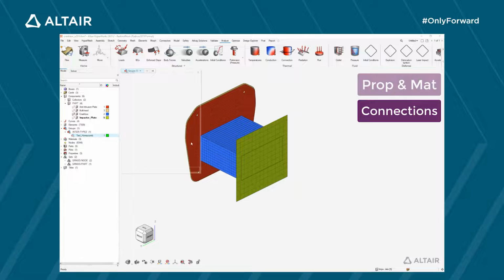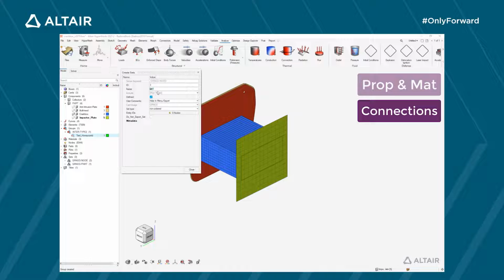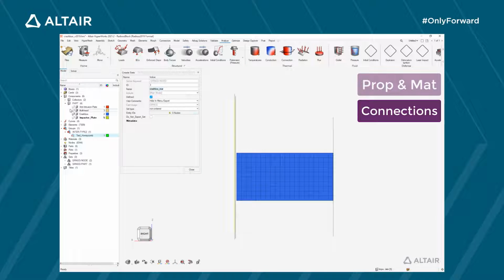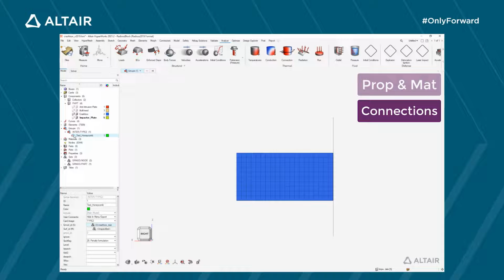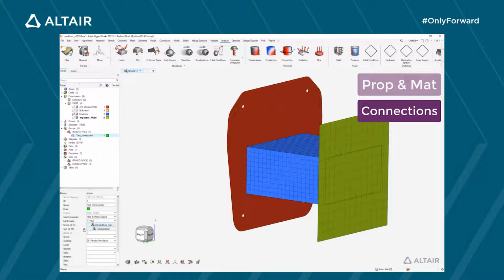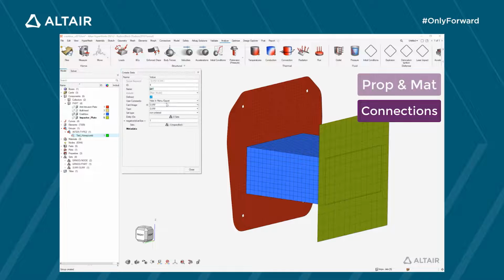Then I need to select the nodes to be tied. For this, I'm creating a set of nodes. I'm selecting the nodes of the rear face of the crash box. I'm selecting the elements to which those nodes must be tied. For this, I'm creating a surface. Here I'm selecting directly the component.